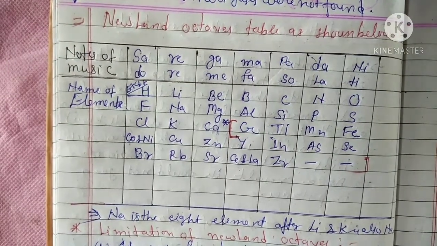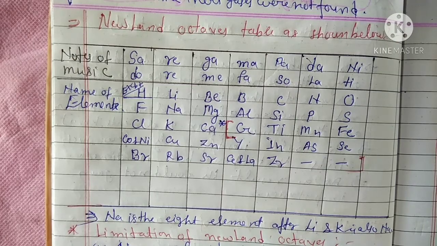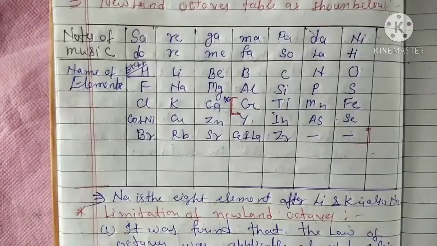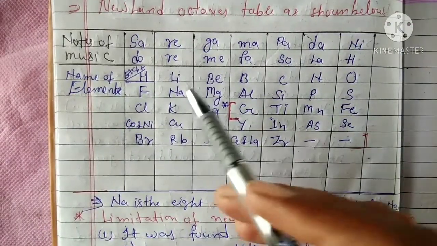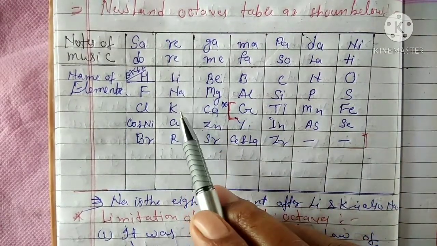He wanted to arrange the 56 elements. Okay, so you see here lithium, sodium, potassium have similar properties.